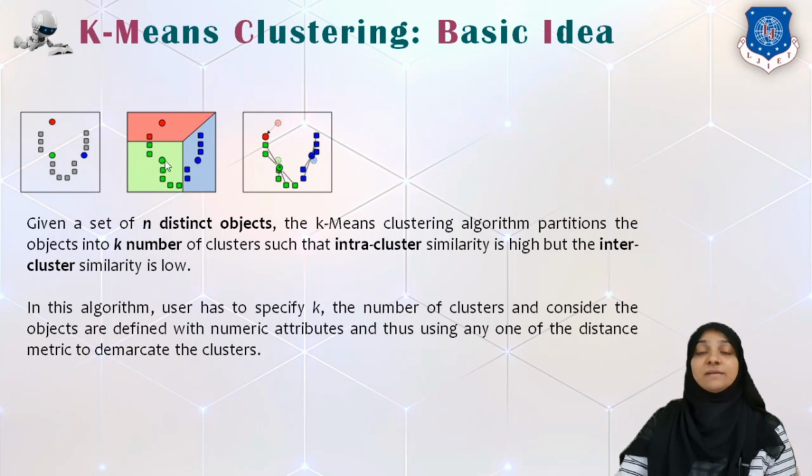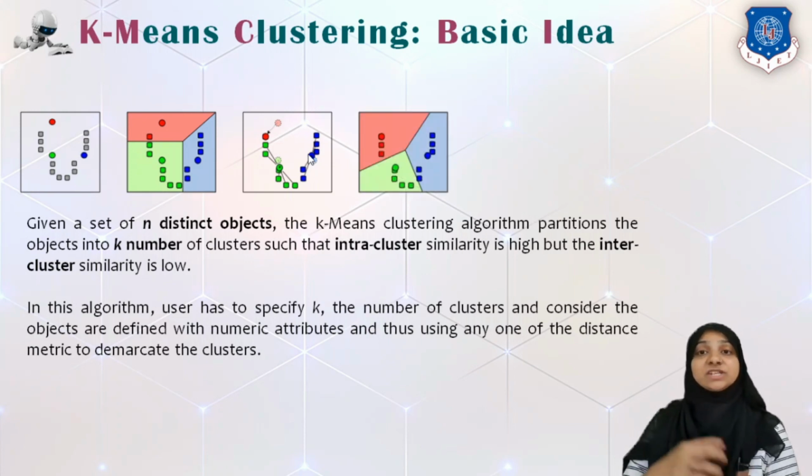Likewise, this green mean is calculated with the help of new samples which are falling into its region. So using these 6 green points, we are recalculating the mean. So the new center or the new mean of the green region will be shifted slightly from its previous position. And the same will be repeated for blue. So using these 5 blue samples, we are recalculating the mean. So it is being slightly shifted from its previous location. And we will continue this process.